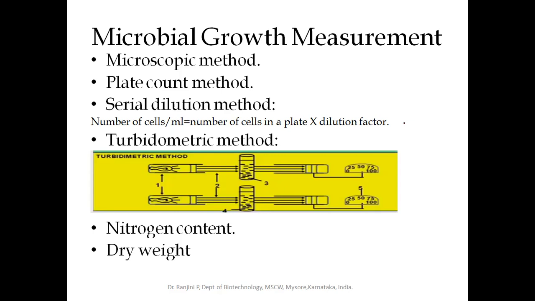So when you inoculate the microorganism, the clarity of the media decreases. That is, the turbidity of the media increases, and the media will look a little turbid. This turbidity will be used for measuring the growth of the microorganism. So this is a physical property which will be used for determining the growth of the microorganism. Next is nitrogen content.